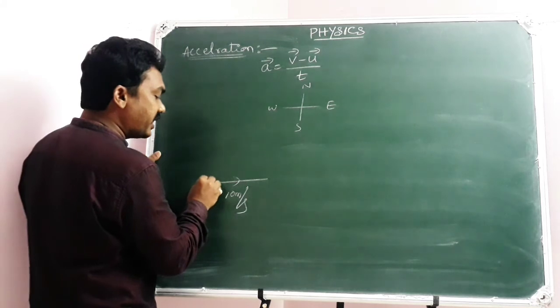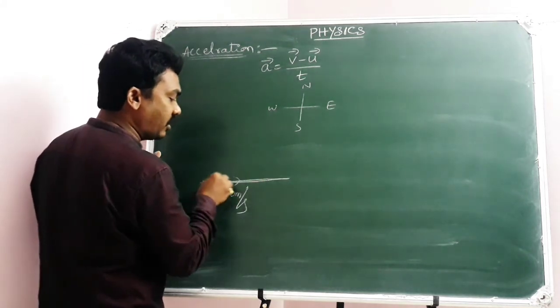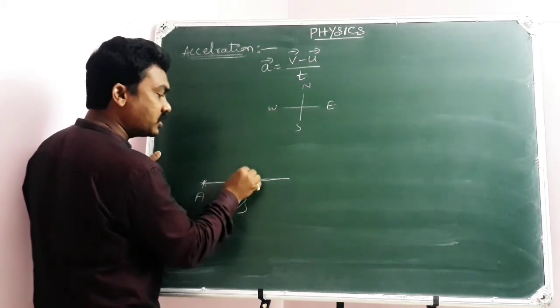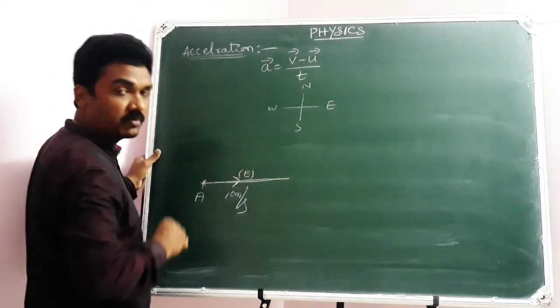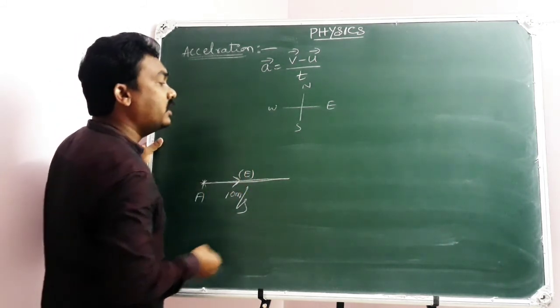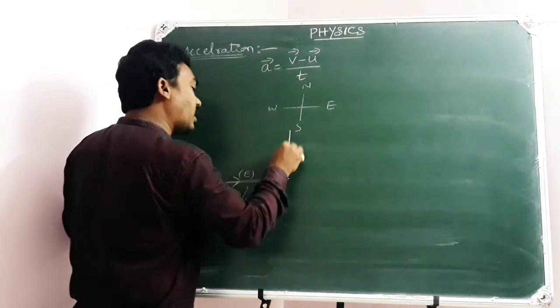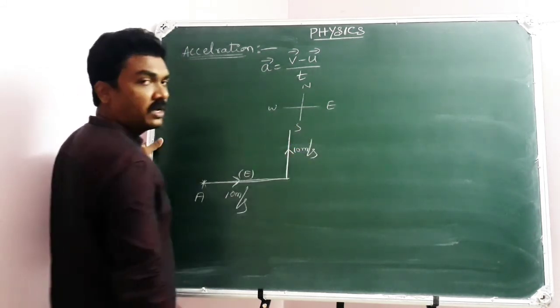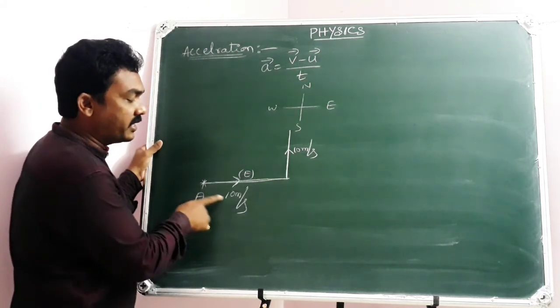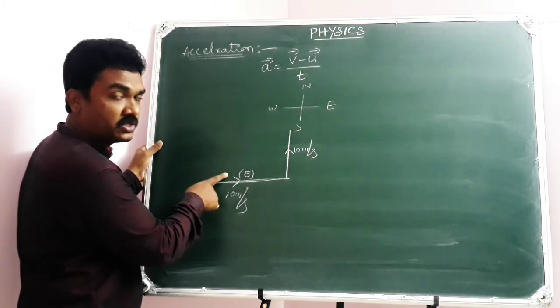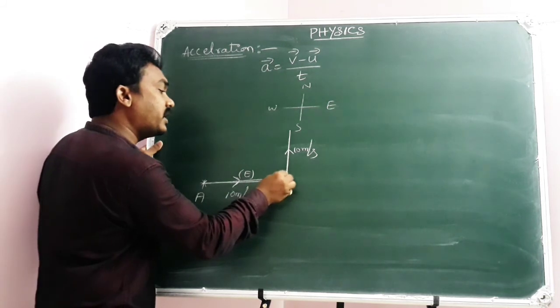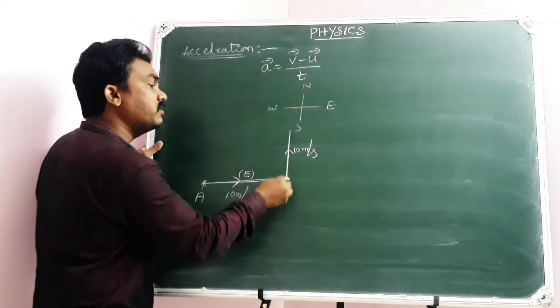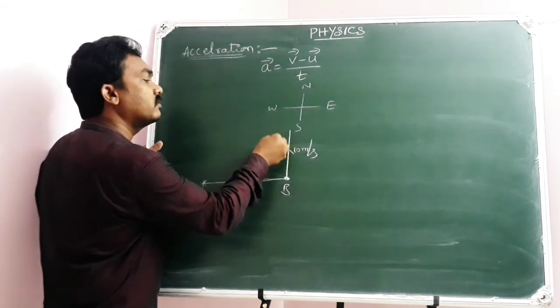A particle moving at a speed of 10 meters per second along a straight line due east, and then taken a turn at the same speed due north.